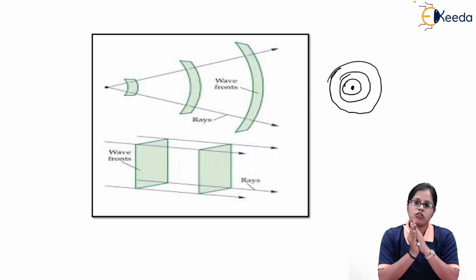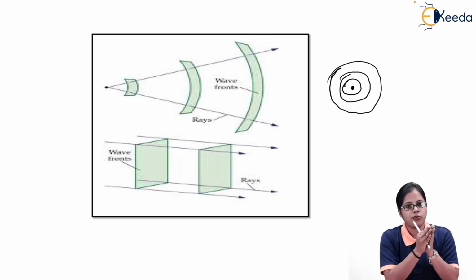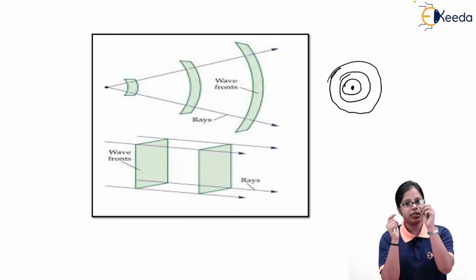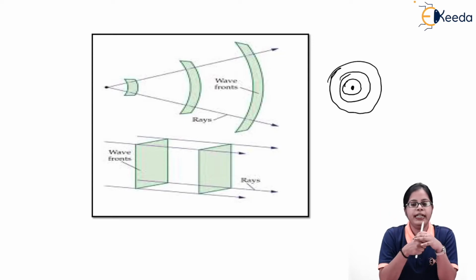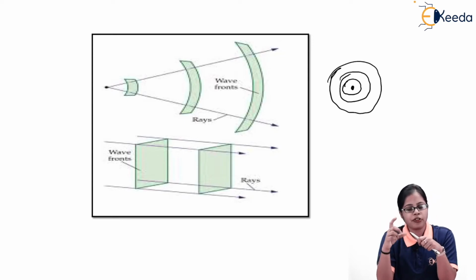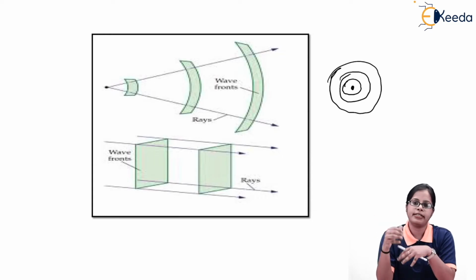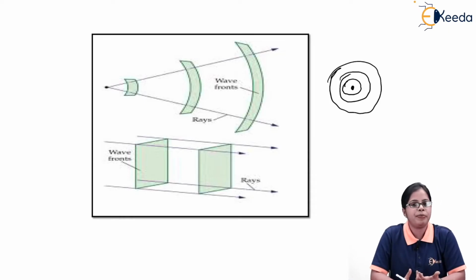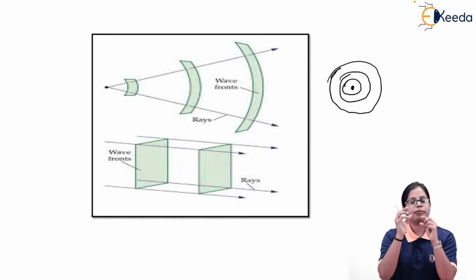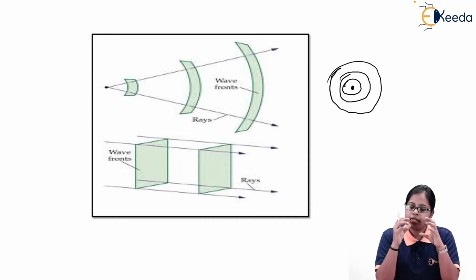So a plane wavefront is not obtained near the point source of light. If you are near the point source of light, we get spherical wavefronts. But as we move further away from the point source, we just consider a part of the spherical wavefront, which is considered a plane wavefront. In a different manner, suppose we make use of a slit, which is nothing but a small opening, and instead of a point source of light we use the slit,